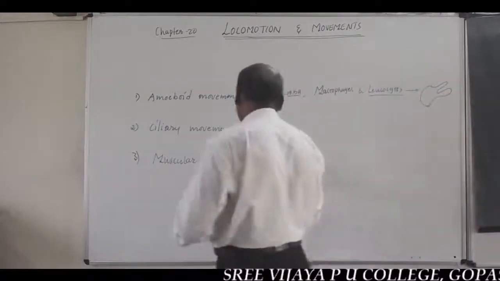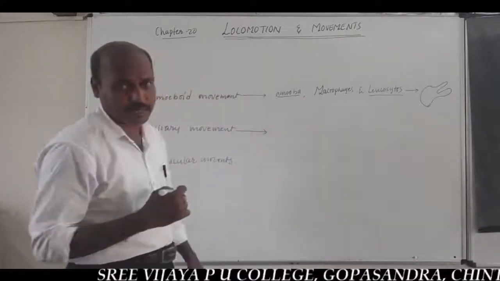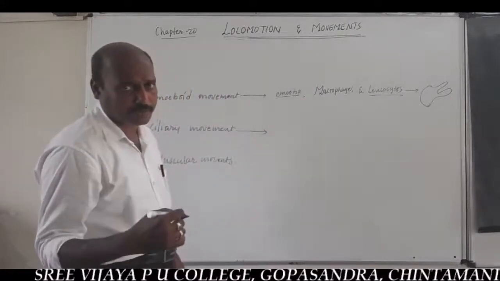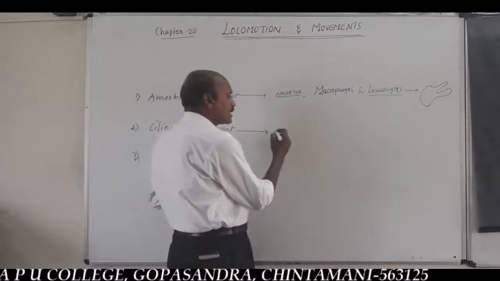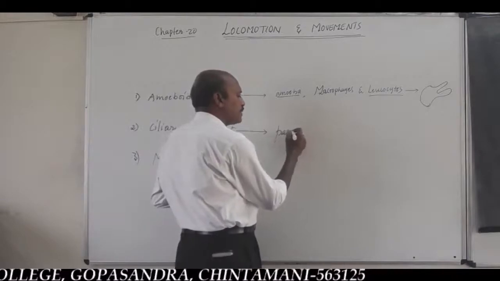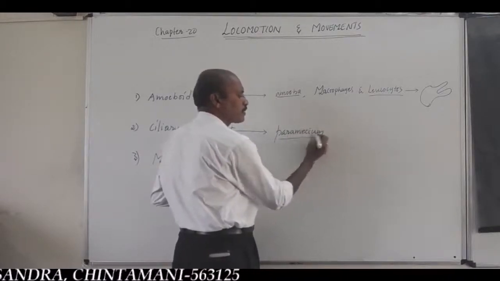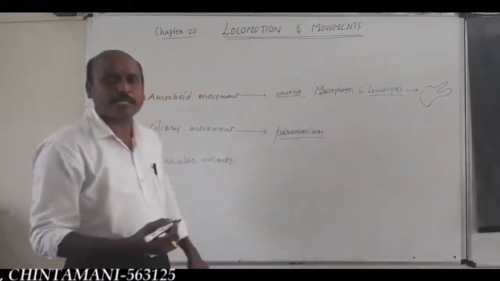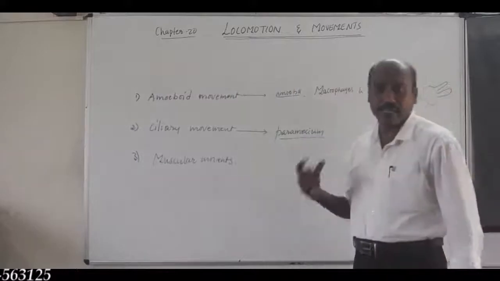While ciliary movement is also seen in both unicellular forms and multicellular organisms. In unicellular organisms, for example in Paramecium, movement or locomotion takes place by the help of ciliary action, by the help of cilia.